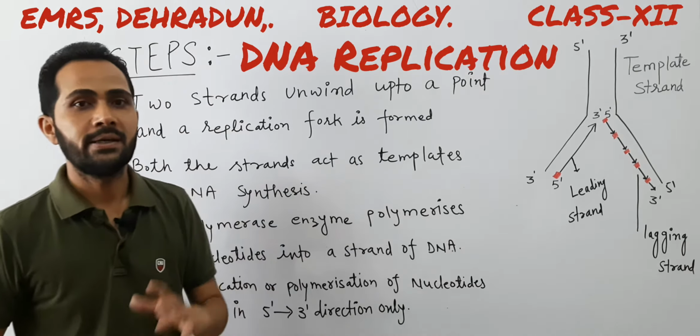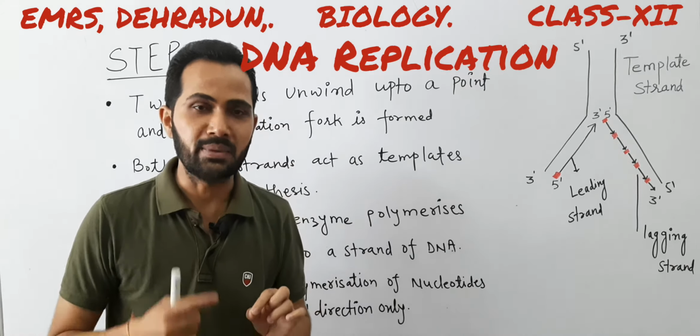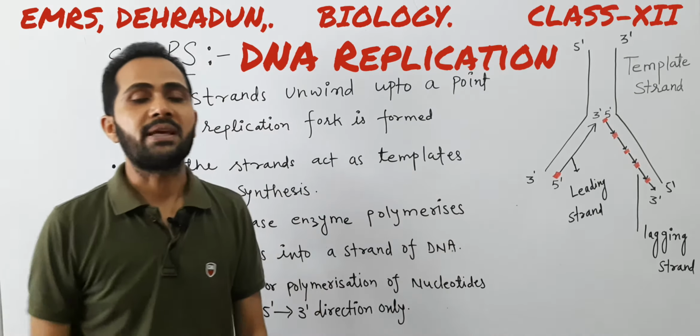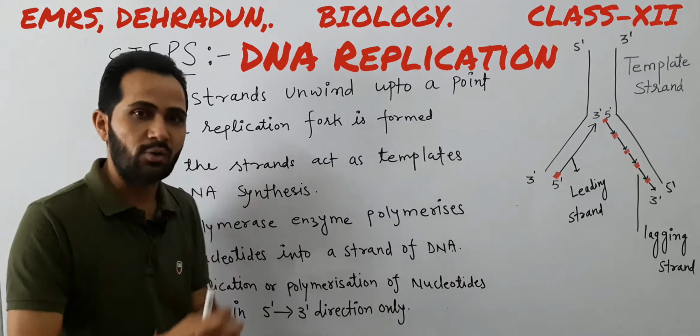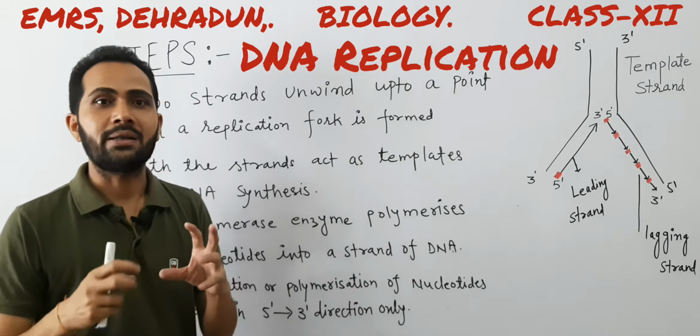On the other hand, in prokaryotes only one ORI is present, means there is only one specific place from where replication starts. So in eukaryotes, the ORIs are more in number, means there are different places from where replication can start.